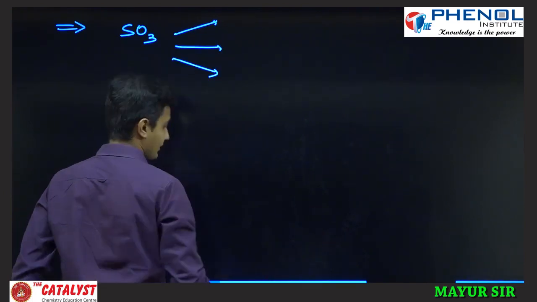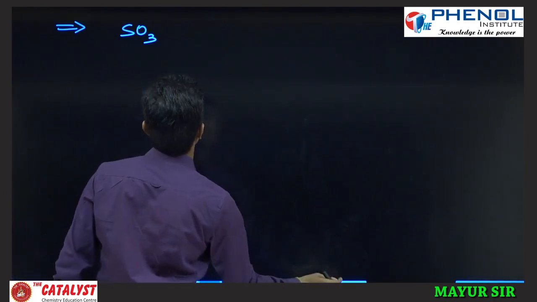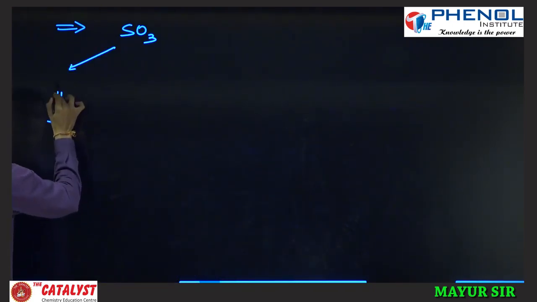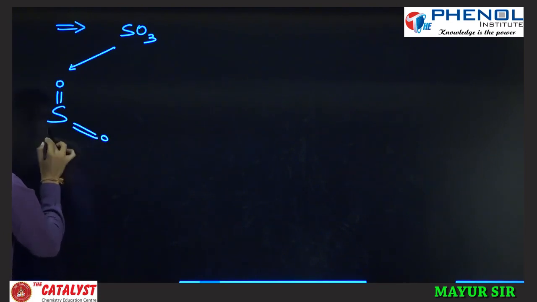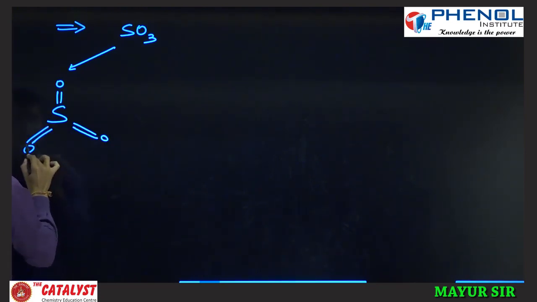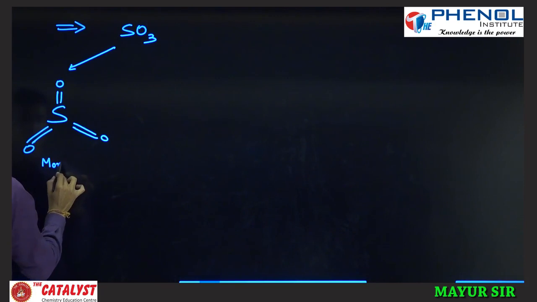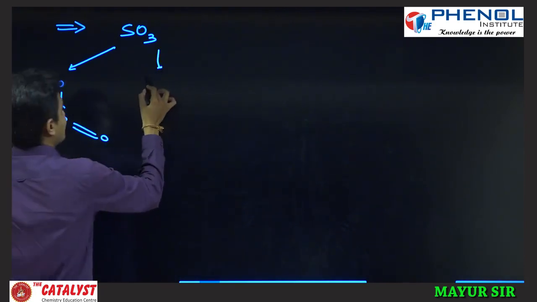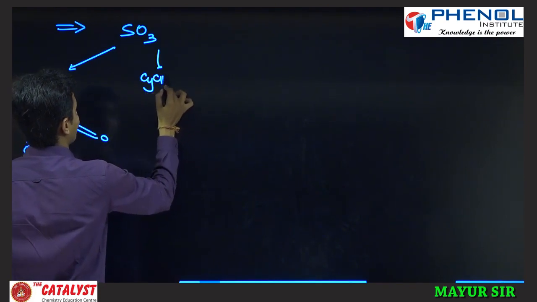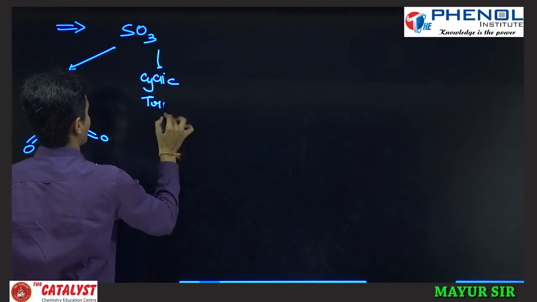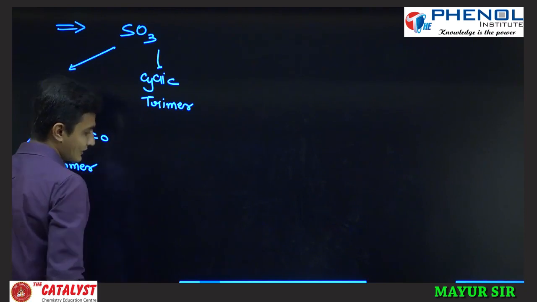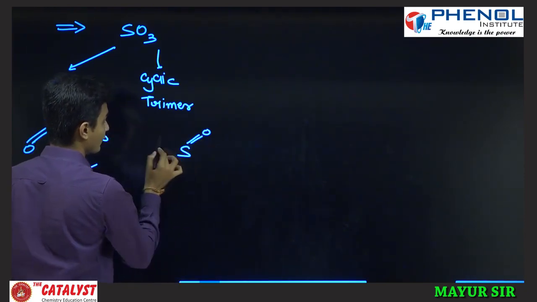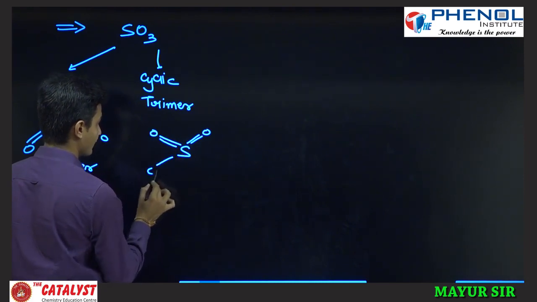SO3 has three structures. We will write all of them. One is the simple structure, S double bond O and double bond O. This one is the monomeric structure, or you can say monomer. Another one is the cyclic trimer, and that is S double bond O and O.